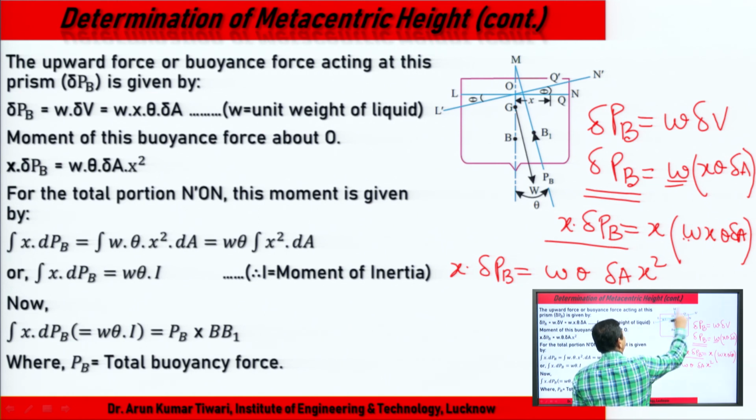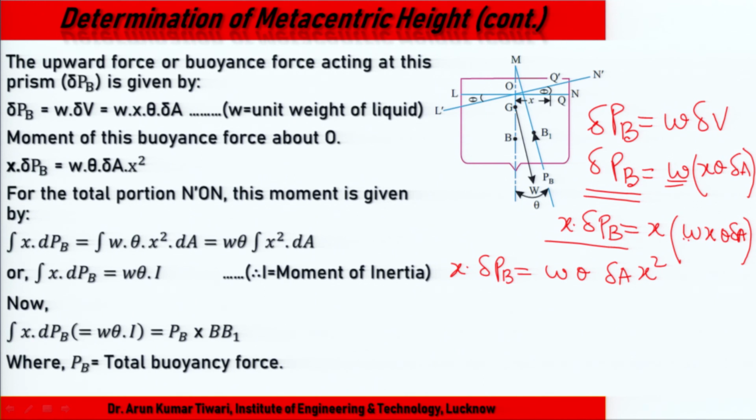For the total portion, we can simply integrate this. If we integrate, it becomes W theta integral of x square dA.